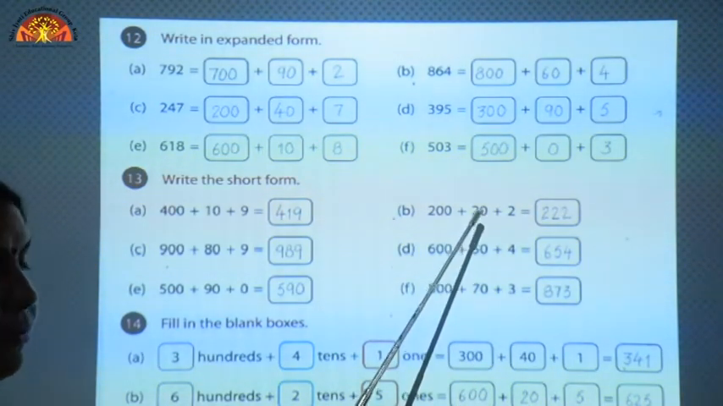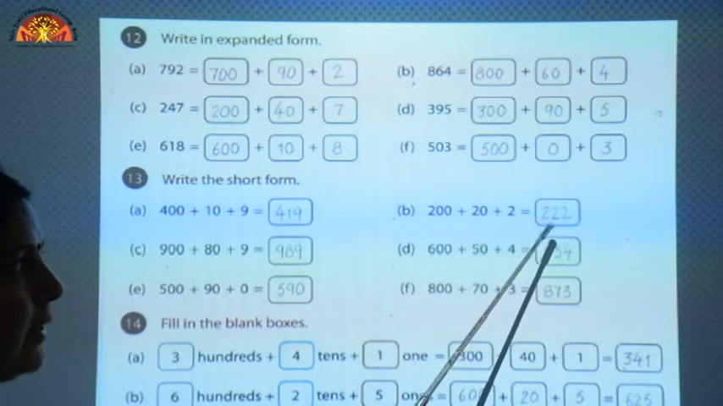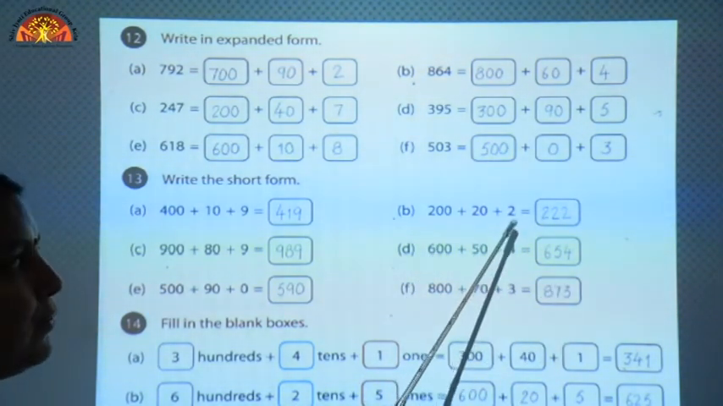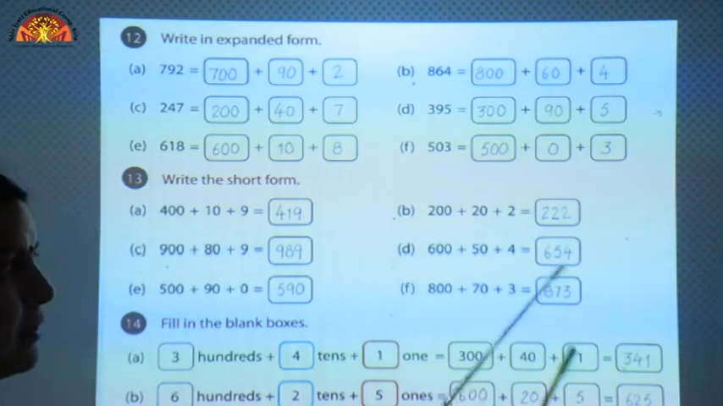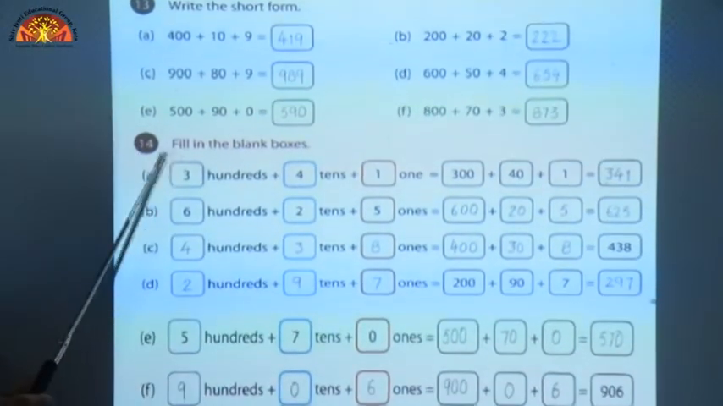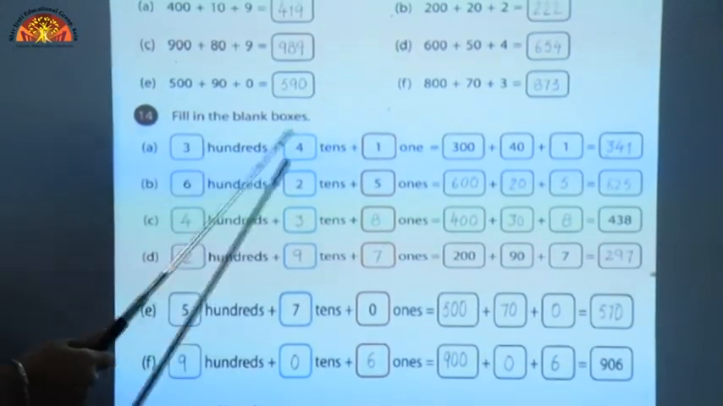Here again 2 at tens place, so we will write 2 at tens place, and 2 again is at ones place, so we will write 2 at ones place. This is the short form of this expanded form. Now look at question number 14. Fill in the blank boxes.